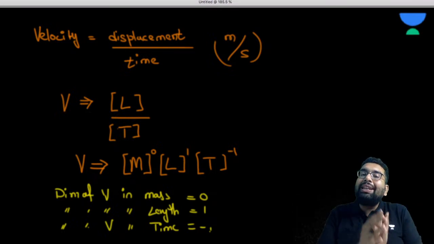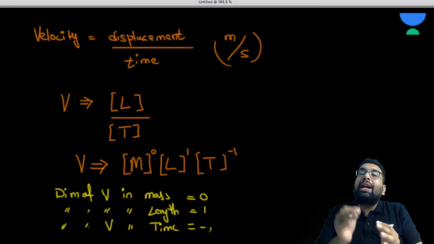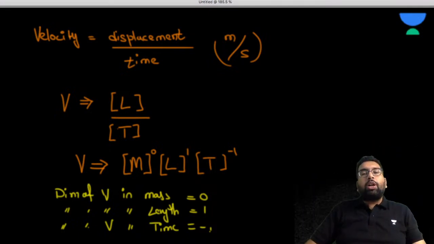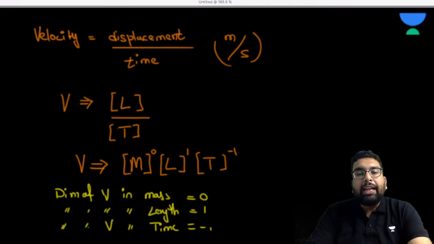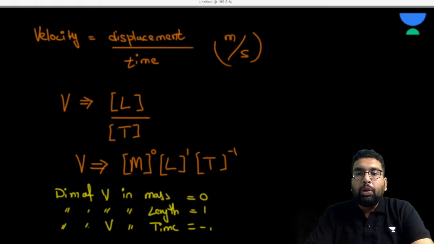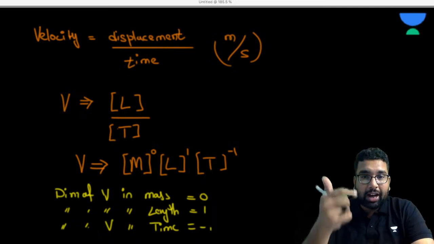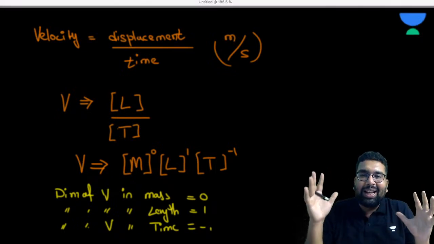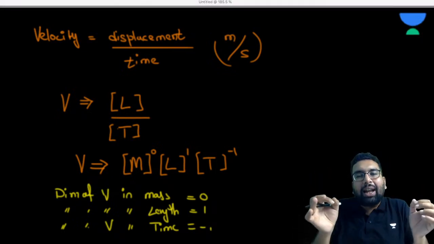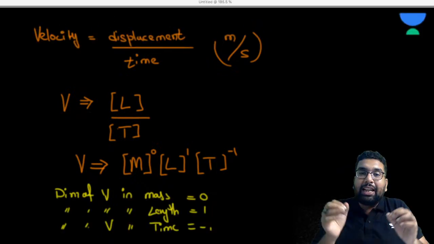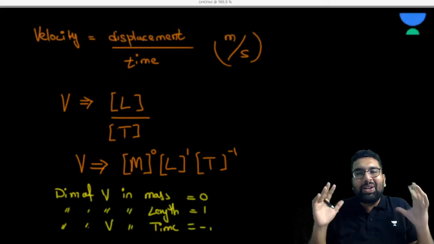Because using these dimensions, we can further check the correctness of an equation. Why is dimension analysis important? Why is this chapter important in the overall world of physics, where is it helping us? When we are good at dimensional analysis, we can check, on a basic level, not on a very high level, the correctness of an equation. To some extent, we can even form the formula. See how interesting it is.